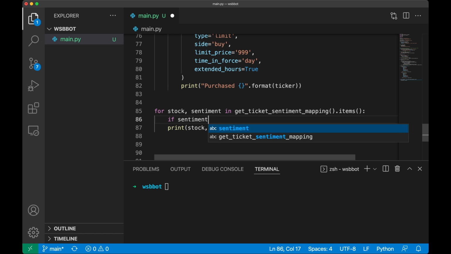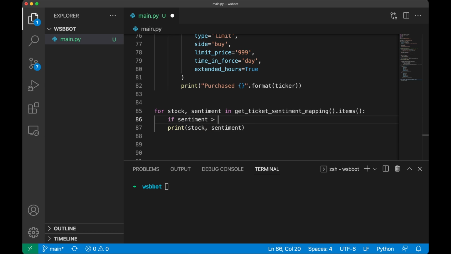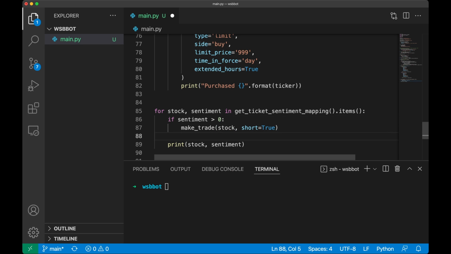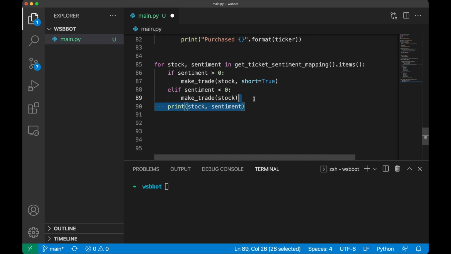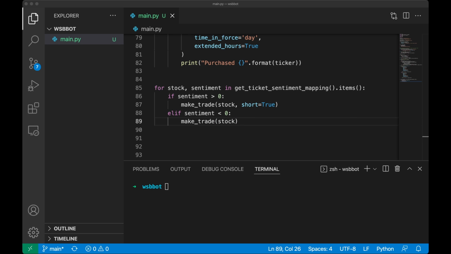Then we go down to the for loop that we wrote earlier, but instead of just printing out the stock and the sentiment, we're going to short the stock if the sentiment on WallStreetBets is positive, if it's greater than 0. And if it's less than 0, then we're going to buy the stock. We're just going to ignore cases where there's neutral sentiment. Now we'll run it to see if the bot worked. And you can see that it did. So we have now created an algorithmic trading bot in Python that makes stock trades based on info gathered from WallStreetBets, or rather actively trades against the info that's gathered from WallStreetBets.